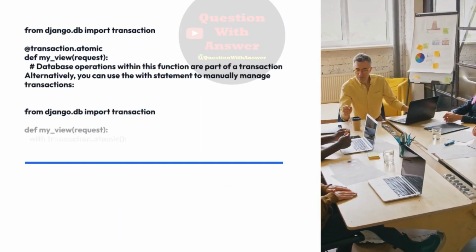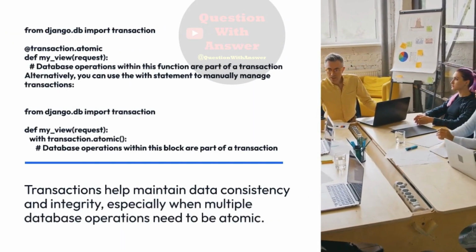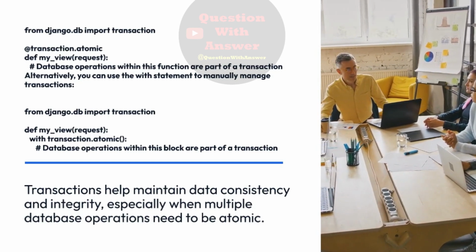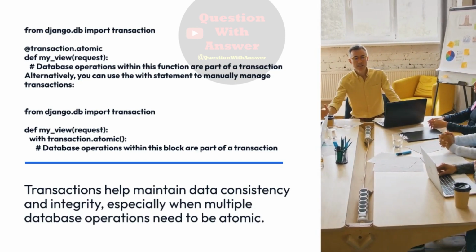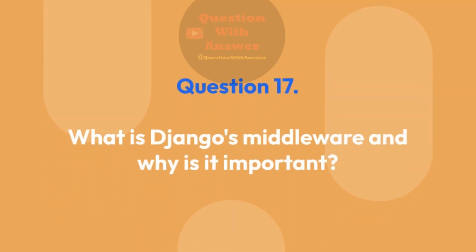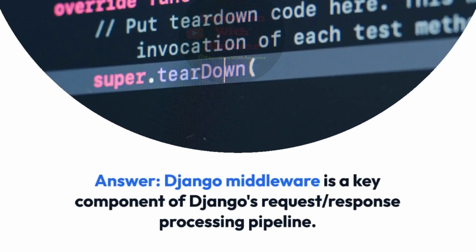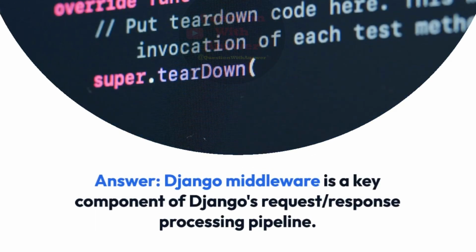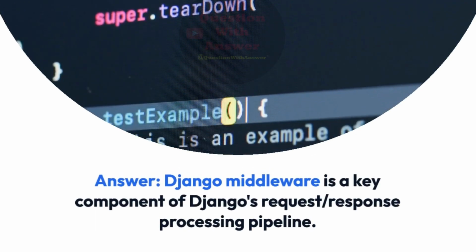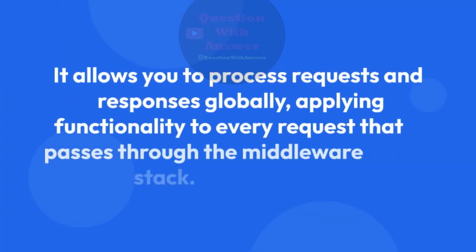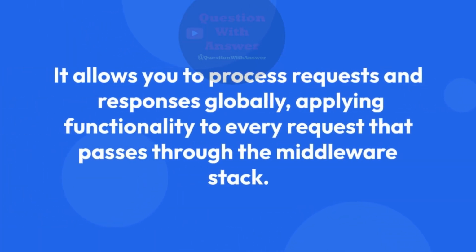Transactions help maintain data consistency and integrity, especially when multiple database operations need to be atomic. Question 17. What is Django's middleware and why is it important? Answer: Django middleware is a key component of Django's request-response processing pipeline. It allows you to process requests and responses globally, applying functionality to every request that passes through the middleware stack.